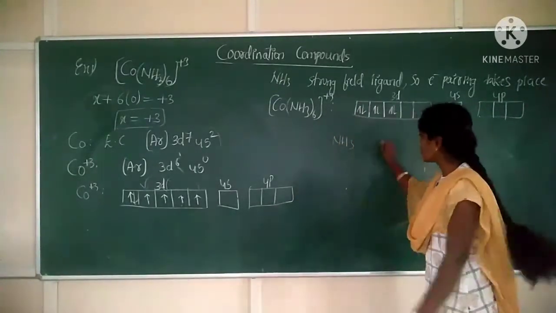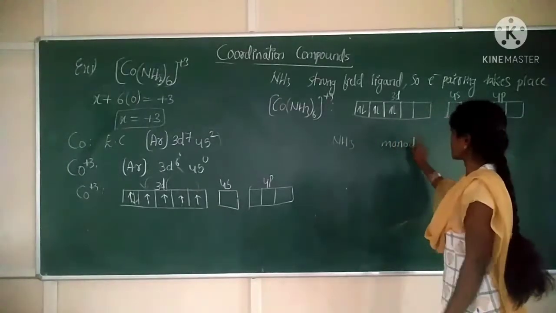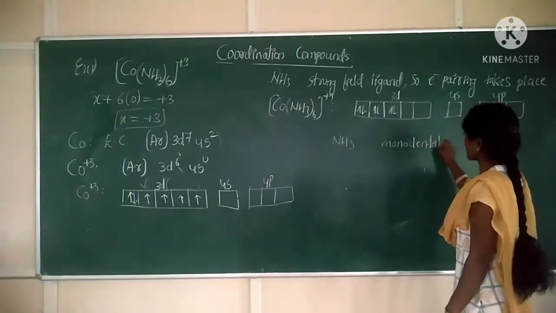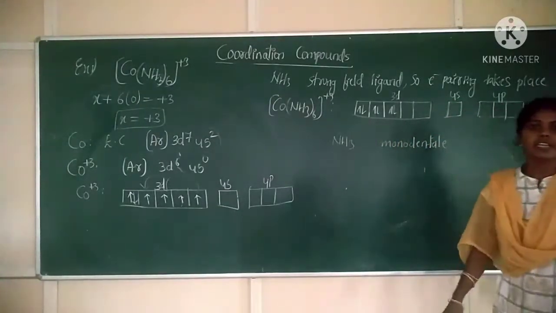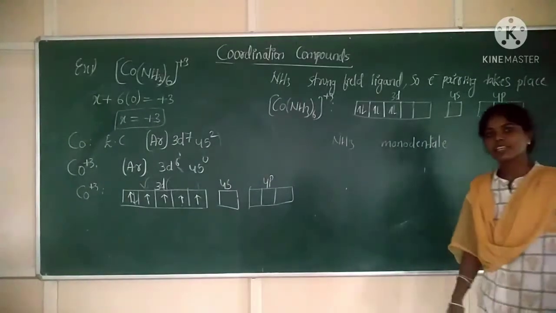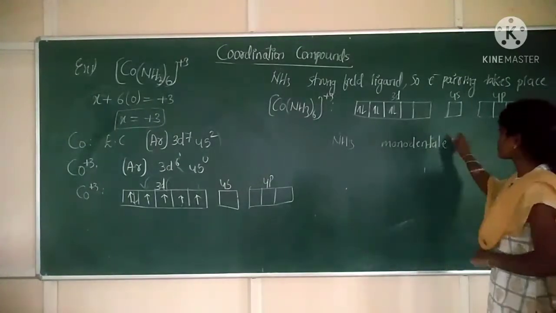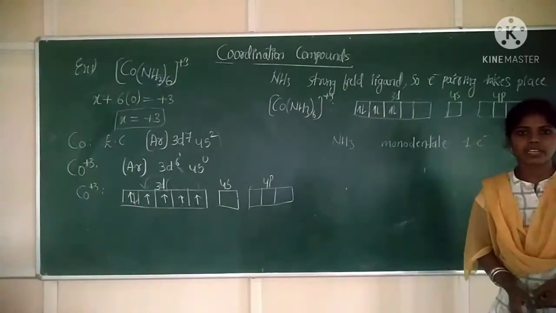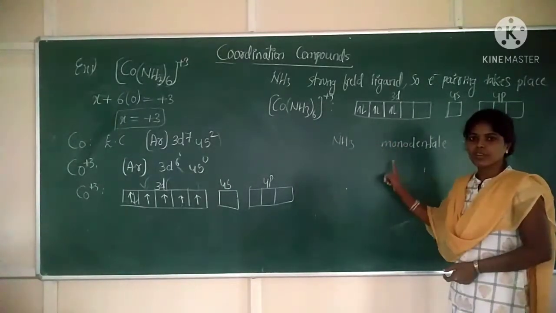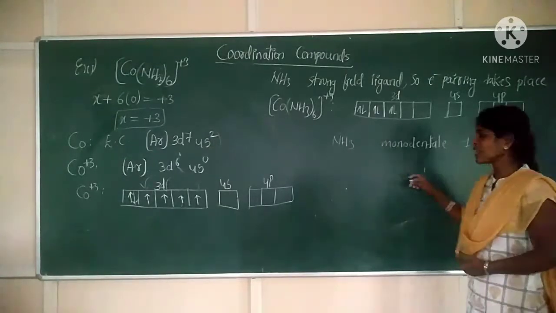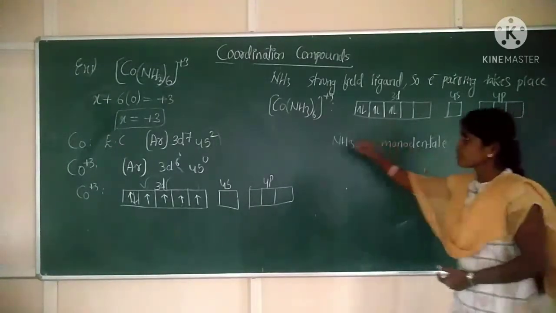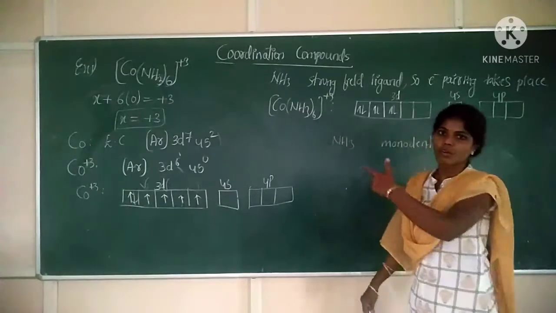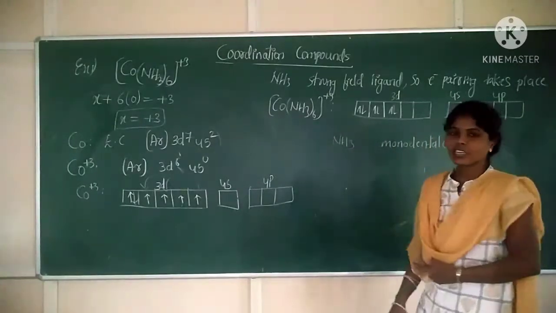NH3 is what? A monodentate ligand. What is a monodentate ligand? If it provides one electron pair, that one is called a monodentate ligand. NH3 is a monodentate ligand. It means it donates how many electron pairs? One electron pair. Now in a coordination compound, how many ligands are there?